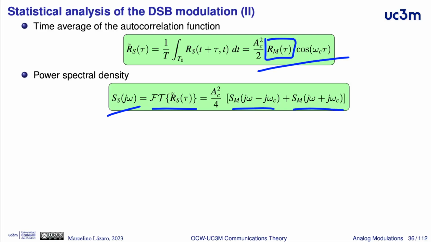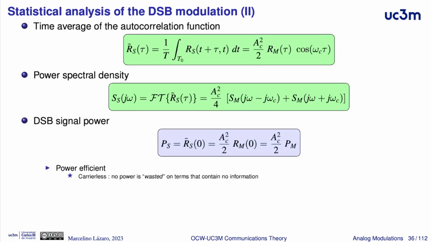One is shifted omega c and the other one is shifted minus omega c, and each shifted replica has a scaling factor equal to 1/2 times 1/2, that is 1/4 of the squared value of the carrier amplitude.